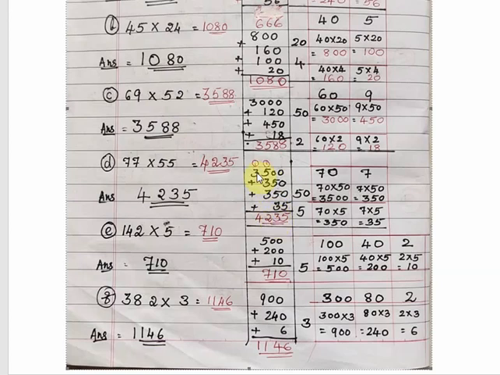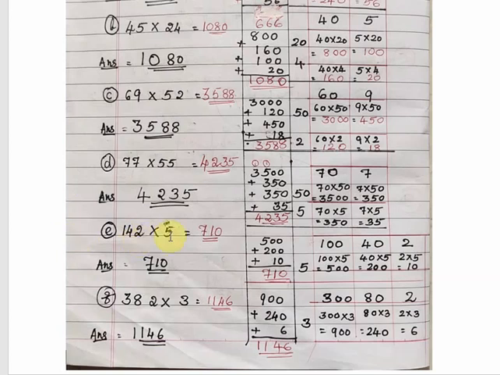So the answer we get is 4235. So approximate value, we can say it will be between 4000 and 4500, or 4000 and 4200, between 4200 and 4300. That is the approximate value. The correct answer is 4235.